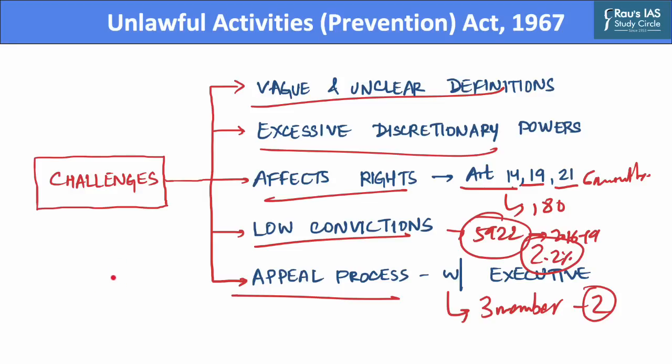However, there is a need for due process of law which should be followed by state agencies involved under this act at every stage. Also, there is an important role of the judiciary which can help check the misuse of such laws. This was all for today's discussion on the Unlawful Activities Prevention Act of the year 1967.